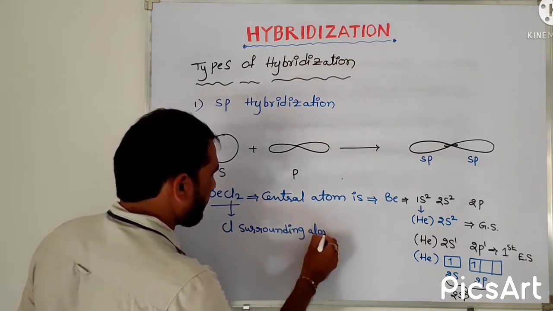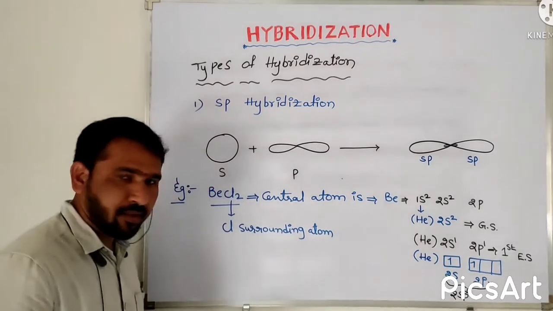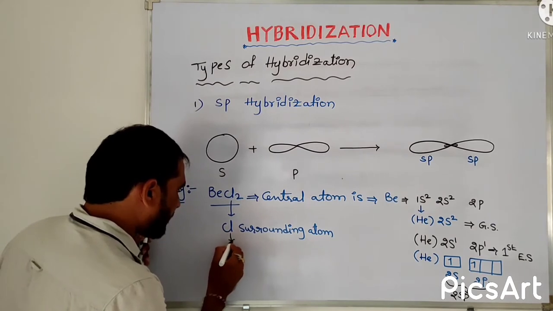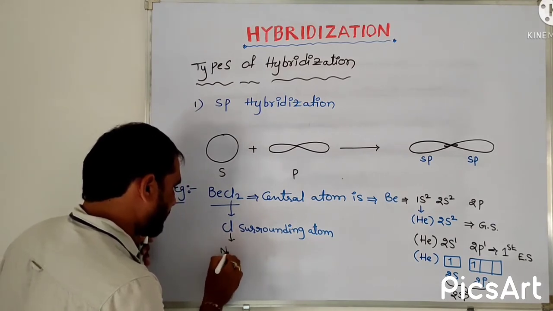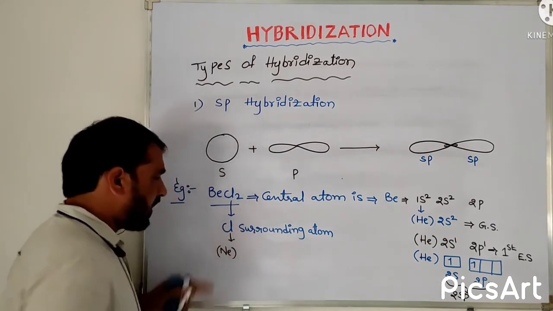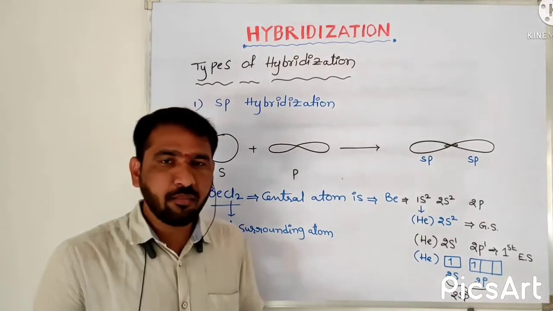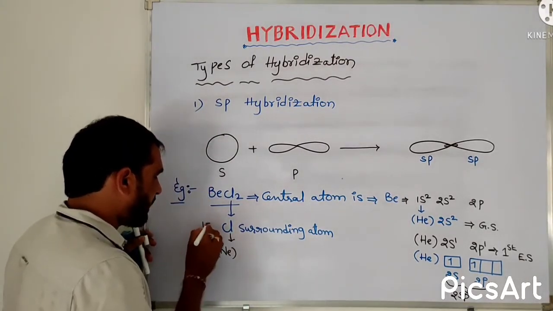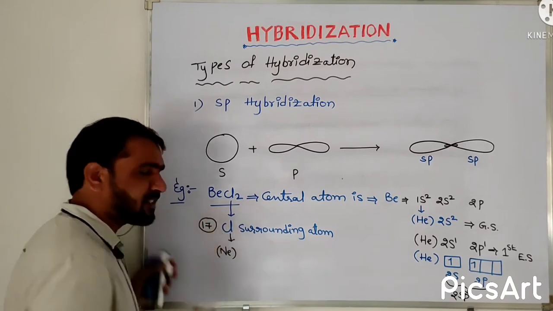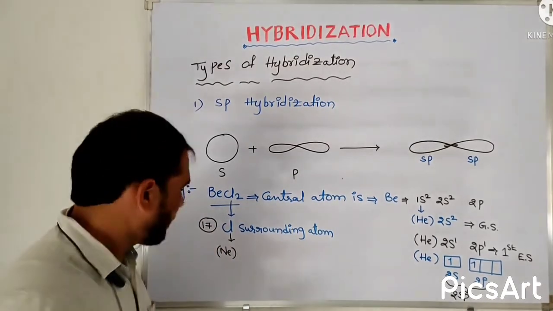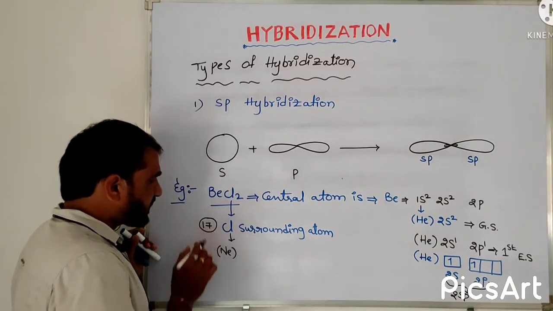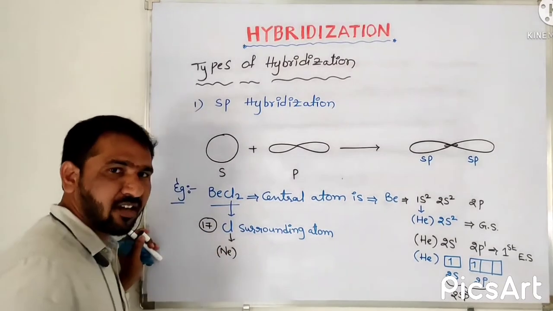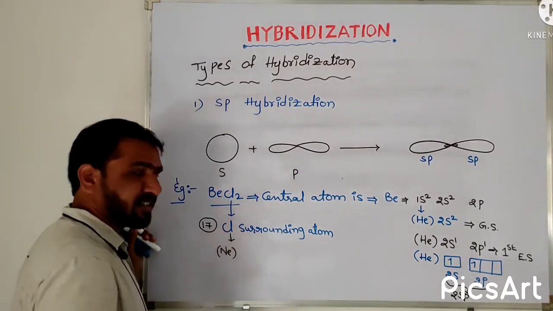Surrounding atom. Okay, then here, this chlorine electronic configuration: if you write neon of, what is the atomic number of chlorine? The atomic number of chlorine is 17. It means it has 17 electrons. So out of 17 electrons, 10 electrons are compressed by taking neon before going to chlorine.